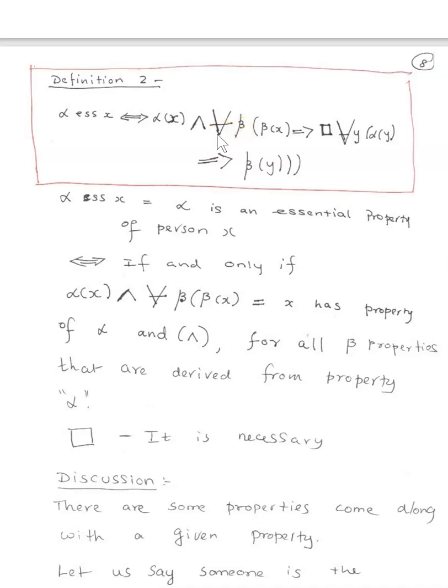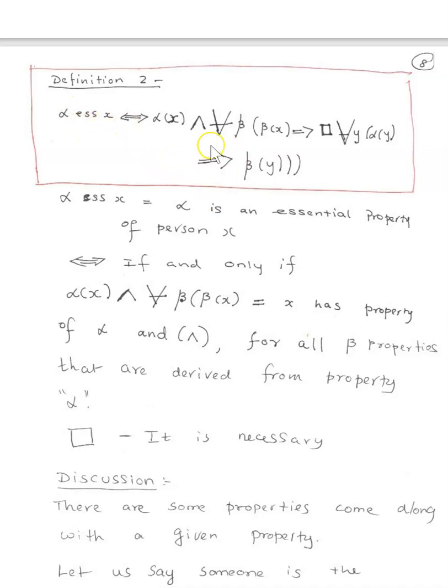So let's say someone is kind. Let's say alpha is kindness, and kindness would follow givingness or being calm or quiet. So these are betas. First you have alpha, which is kindness.